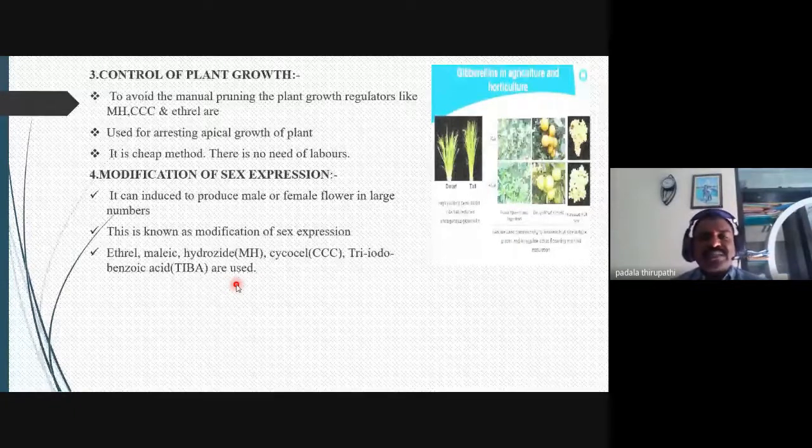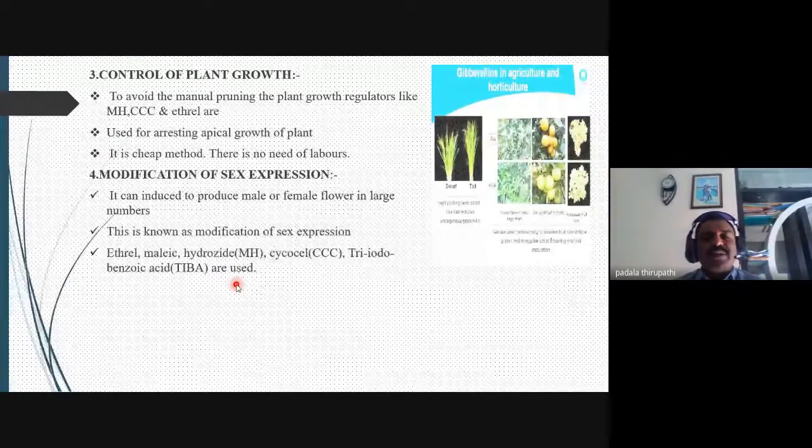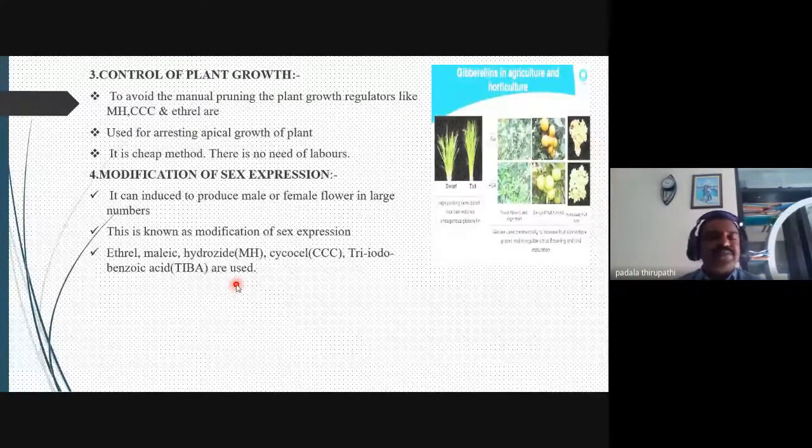For modification of sex expression, there are ethrel, maleic hydrazide (MH), cycocel (CCC), and triiodobenzoic acid, that is TIBA. TIBA means triiodobenzoic acid, which is a chemical compound related to gibberellic acid.